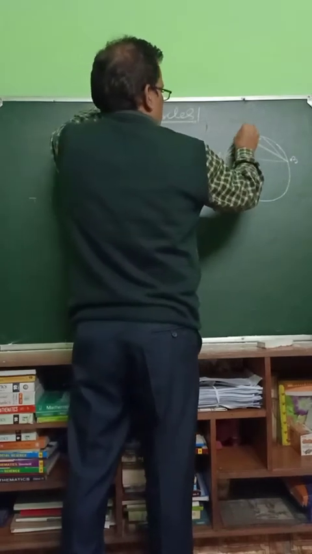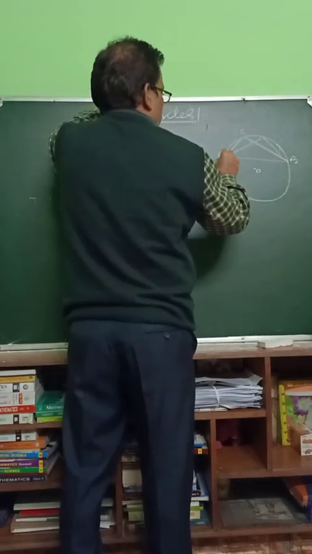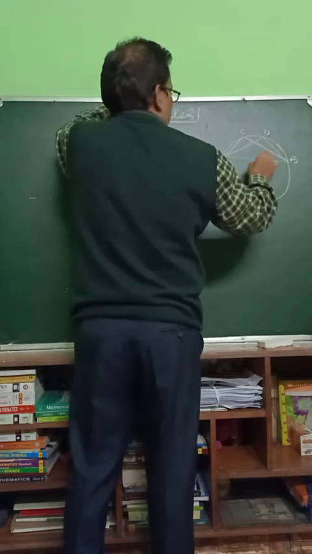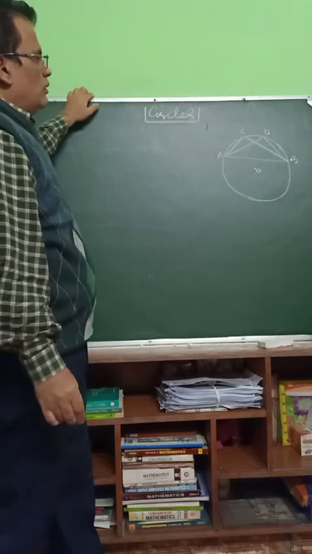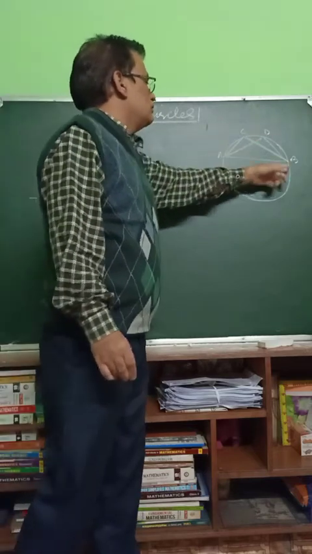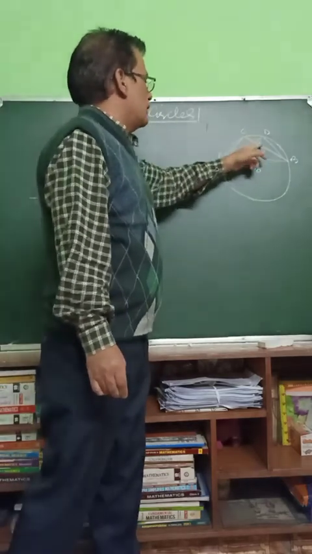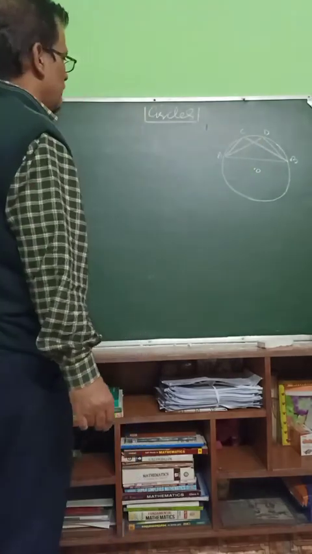This is ACB and ADB. These are two angles subtended by the same chord, two angles subtended in the same segment of a circle.